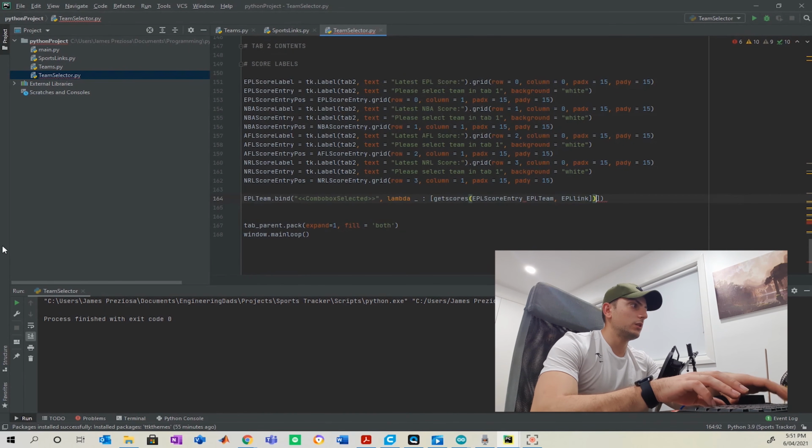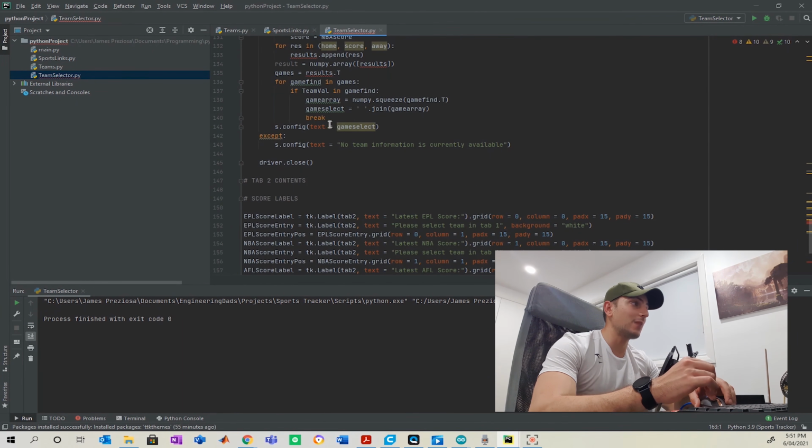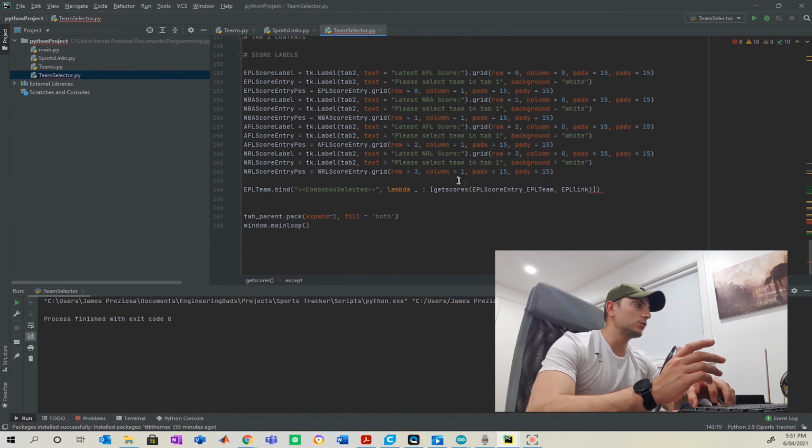Now, let's clear this up with how it works with the function that we've designed. So, EPL score entry is our argument for S, and sconfig is changing it to the game that's been selected, where the game that's selected was putting the scores together, or sconfig would say no team information is currently available. This would happen for the first row being the EPL team, and we're going to go ahead and do this like so for the other three sports.